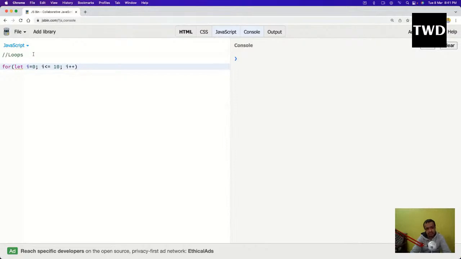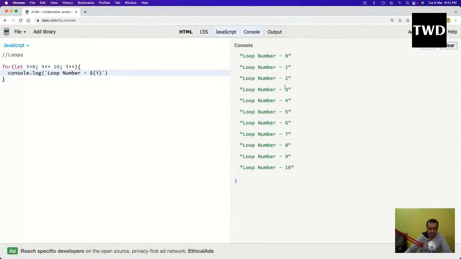This is there in every programming language since COBOL. C++ also it is like this, although instead of let, we have something like int in C or C++. So everything else is the same. Then I'll do console.log of loop number is dollar I, and then I would run it and see all these things coming.